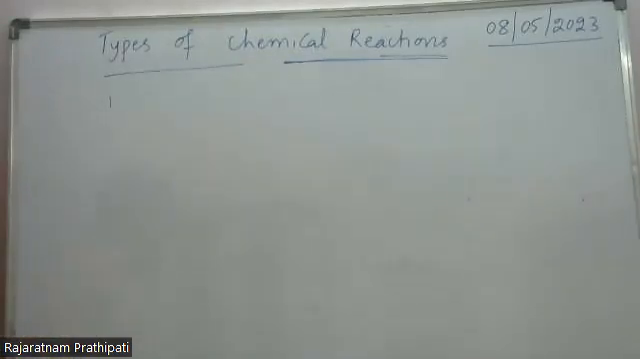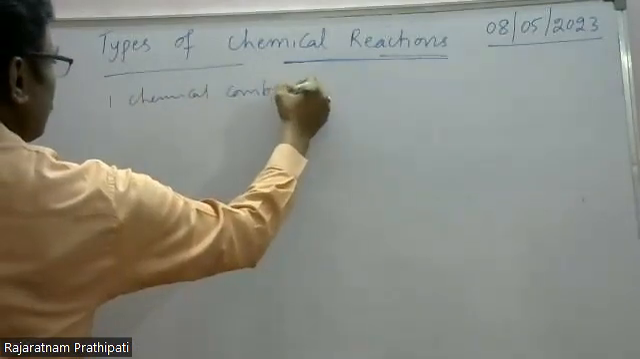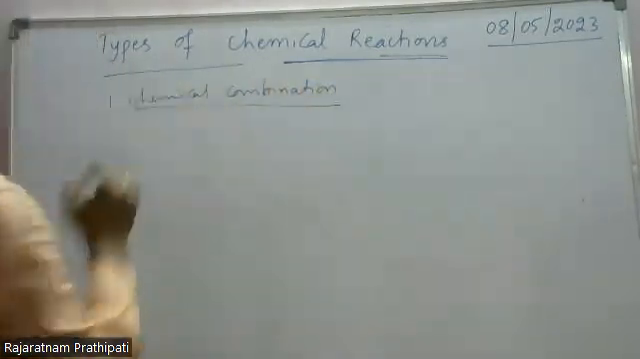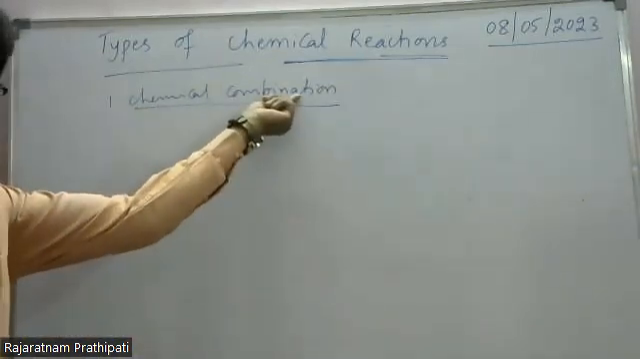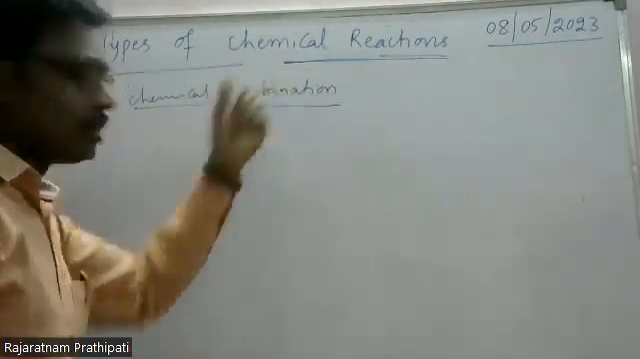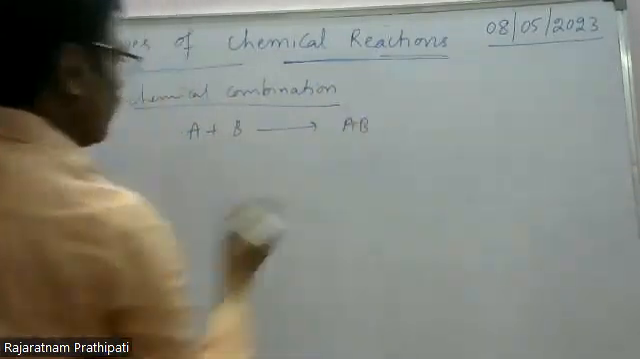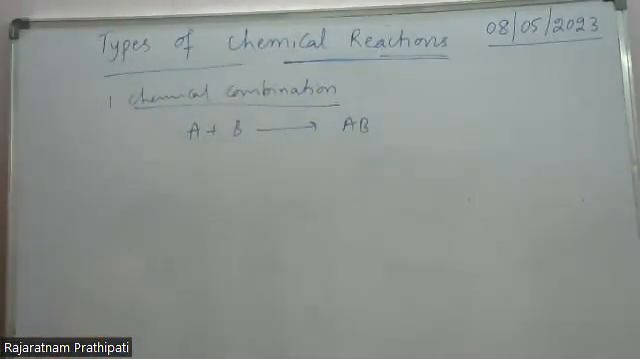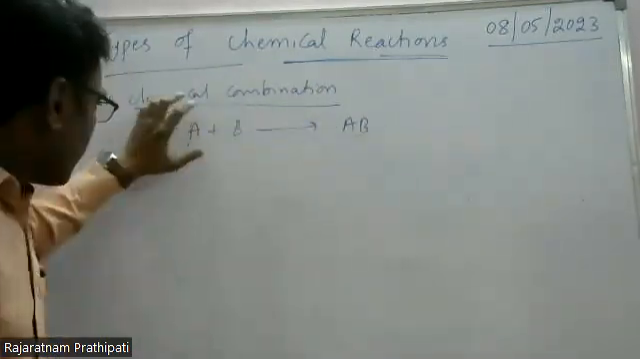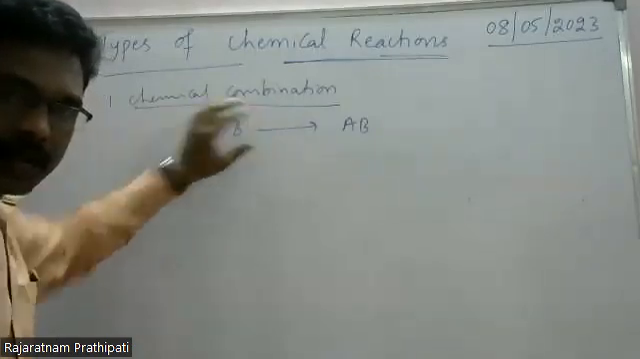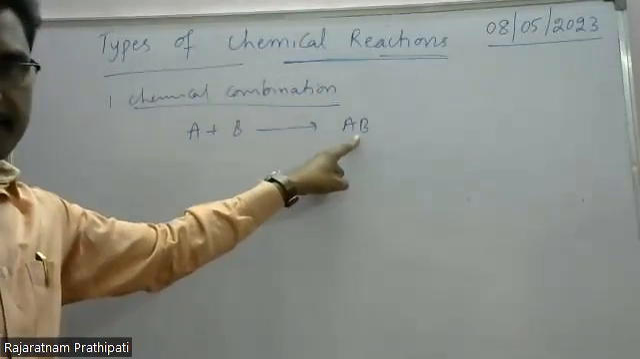The first one is chemical combination reactions. Combination means A plus B gives rise to AB. In these reactions, A is one substance and B is another substance. Both substances are combined together to form a new substance.